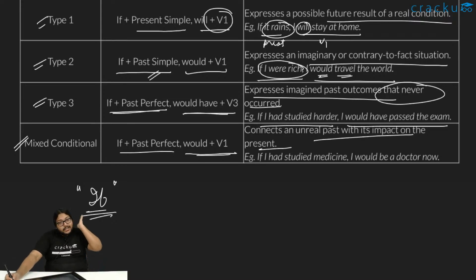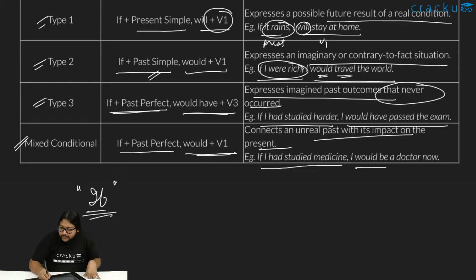Something which did not happen in the past only, unreal, that you are connecting to something in the present. If I had studied medicine, I would be a doctor now. I would be a doctor now is something in the present, right? They are telling you if I had studied medicine, that did not happen. I did not study medicine. I did not become a doctor. So those kinds of sentences use mixed conditional.